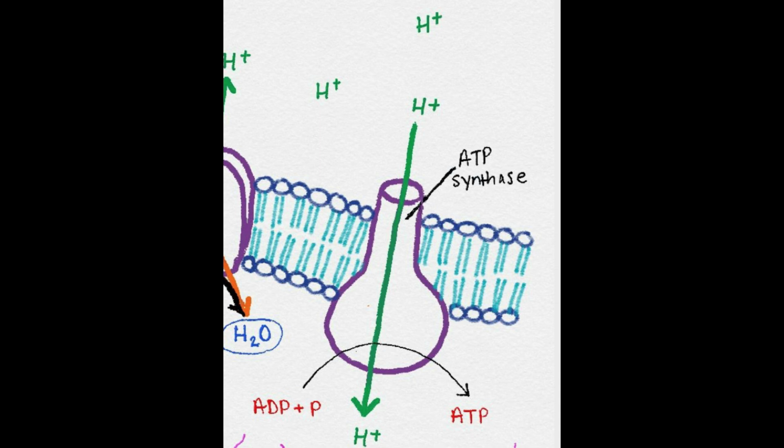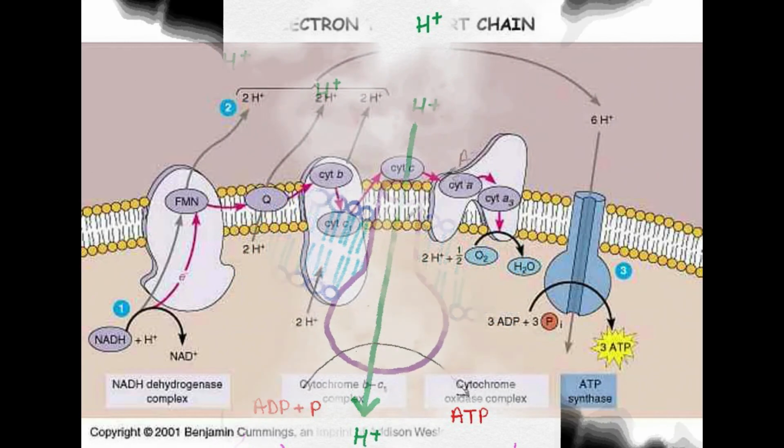If the membrane were open to diffusion by the hydrogen ions, the ions would tend to diffuse back across into the matrix, driven by their electrochemical gradient. Many ions cannot diffuse through the non-polar region of the phospholipid membrane without the aid of an ion channel. Similarly, hydrogen ions in the matrix space can only pass through the inner mitochondrial membrane through an integral membrane protein called ATP synthase. This complex protein acts as a tiny generator, turned by the force of the hydrogen ions diffusing through it, down the electrochemical gradient. The turning of parts of this molecular machine facilitates the addition of a phosphate to ADP, forming ATP, using the potential energy of the hydrogen ion gradient.